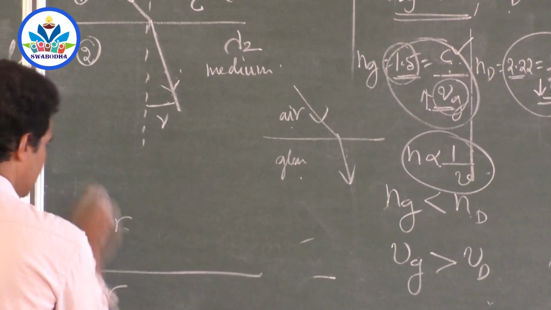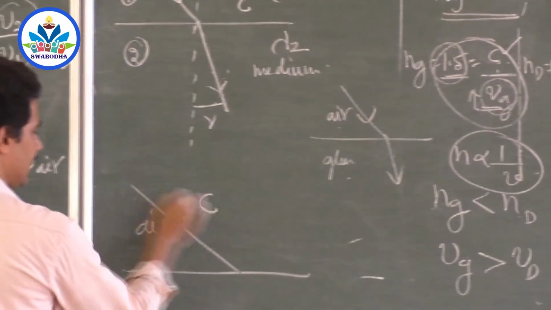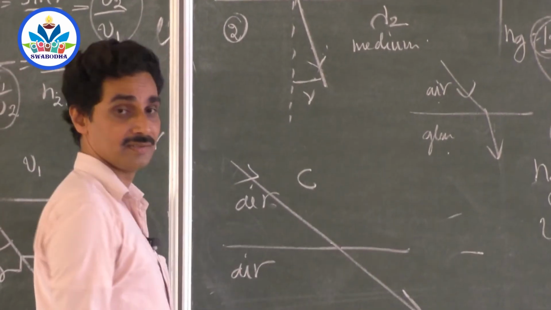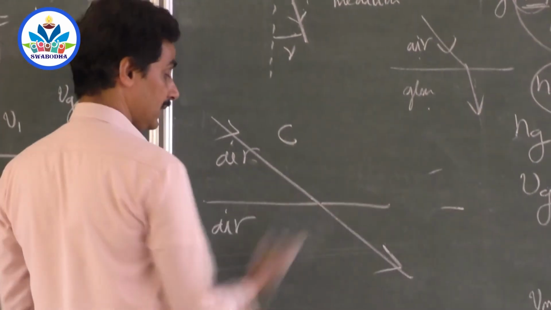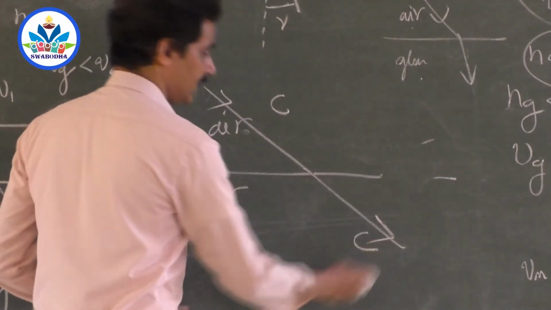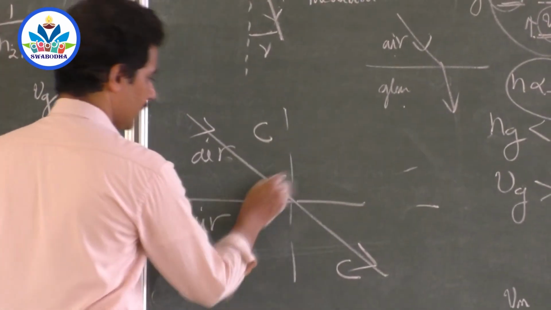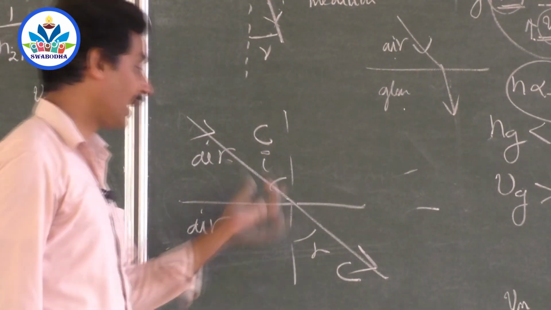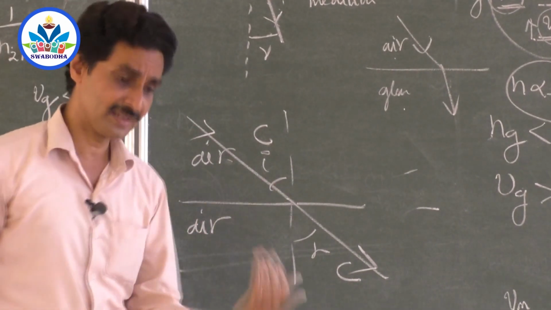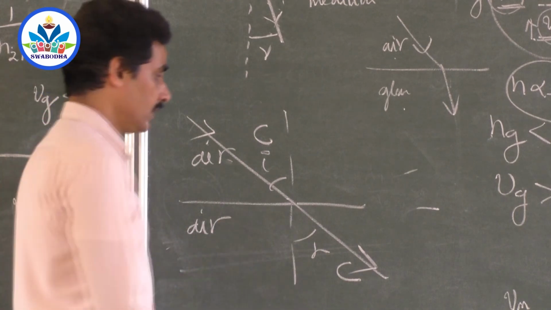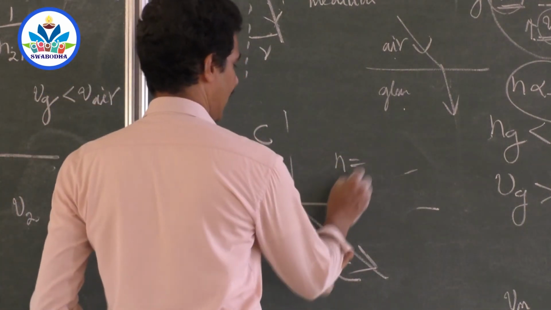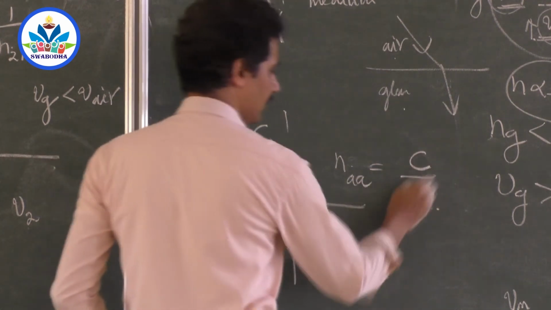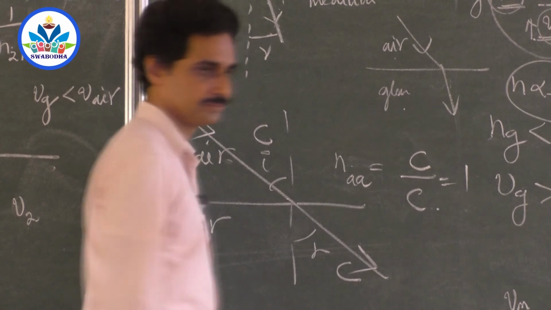keep it in air, take a ray of light. Velocity of light in air is c, let it enter into air itself. There is no medium separating, both are air. Velocity of light in air is c here also. So what is the angle of incidence, what is the angle of refraction? No meaning here, the light is simply passing through. I and R are the same, because light is traveling in the same medium, no refraction at all. So what is the refractive index of air with respect to air? It is the velocity of light in air to the velocity of light in air, that is 1.